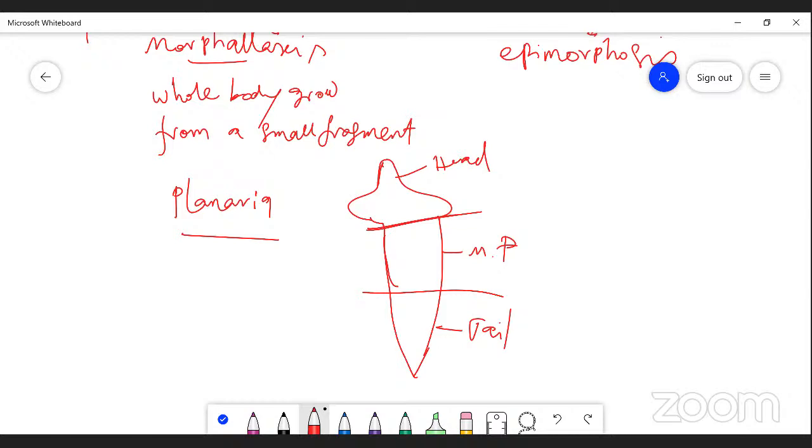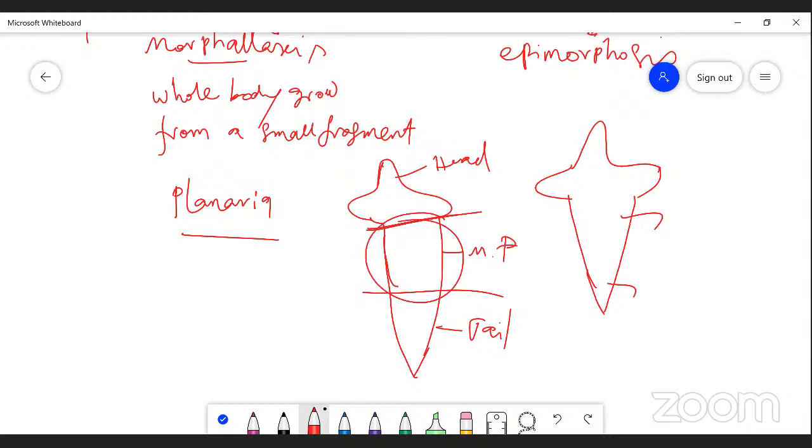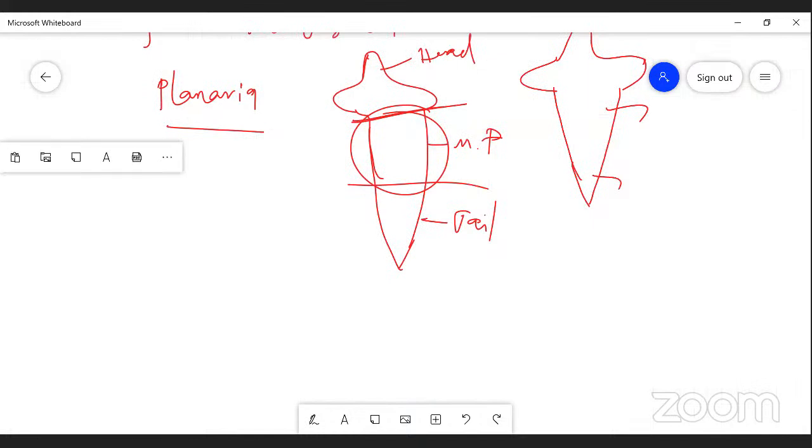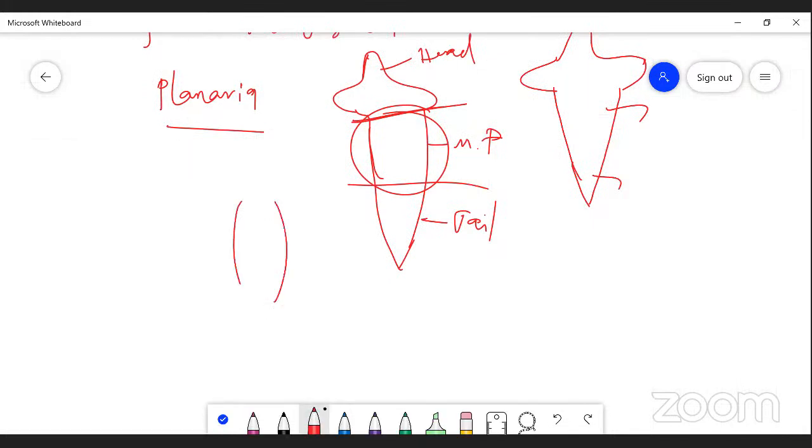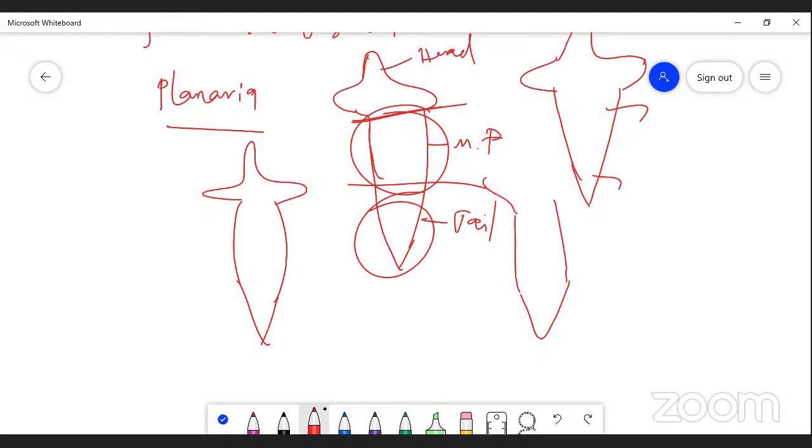If you cut the head region, the middle piece also develops, and the tail also develops. If you take only the middle piece, the head also develops, and the tail also develops. If you take the cut part of the tail, the middle piece also develops, and the head region also develops.